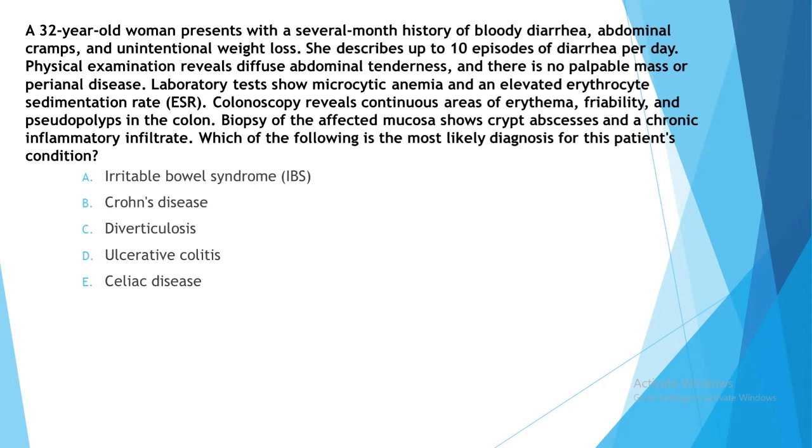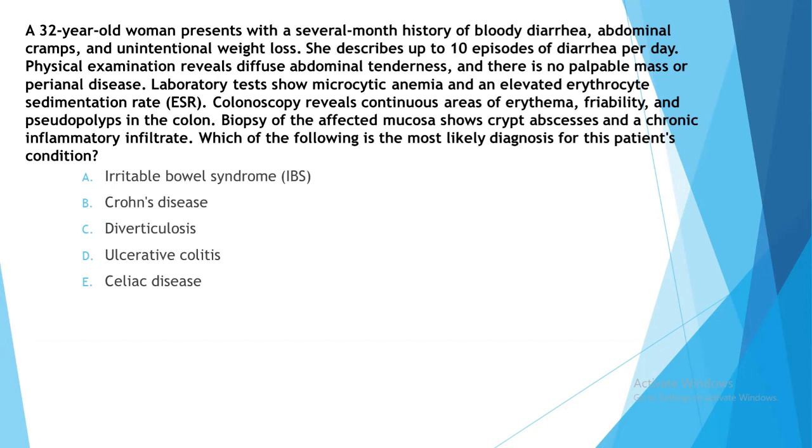So we can see the patient is having bloody diarrhea. From the video of Crohn's disease, you know that whenever the colon is involved, the patient will suffer from bloody diarrhea. In Crohn's disease, the colon is rarely involved, so the patient has non-bloody diarrhea. But in ulcerative colitis, the pathology starts from the rectum most commonly and extends towards the colon, so the patient is having bloody diarrhea. The patient will have abdominal cramps and unintentional weight loss.